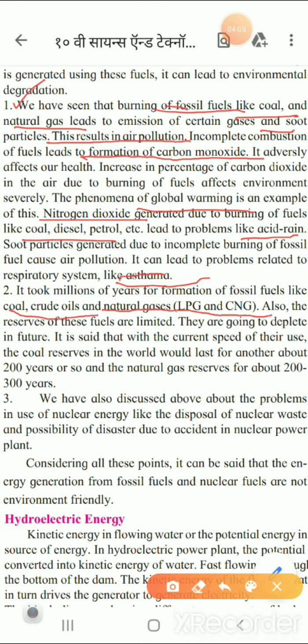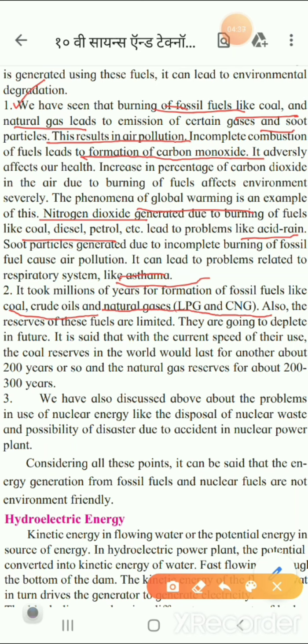LPG means liquefied petroleum gas and CNG means compressed natural gas. The reserves of these fuels are very limited, and day by day they are getting depleted. Depleted means getting less and less. Nearly 200 years only the coal can last, and 200 to 300 years natural gas will be lost or can be managed. So our future generation will have the problem.